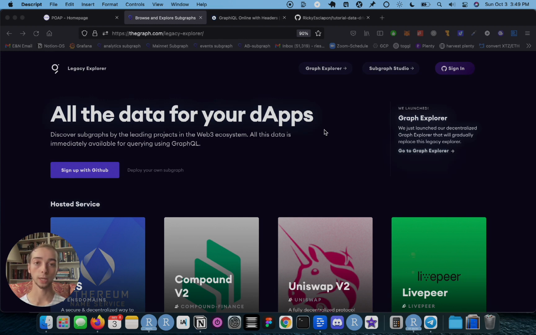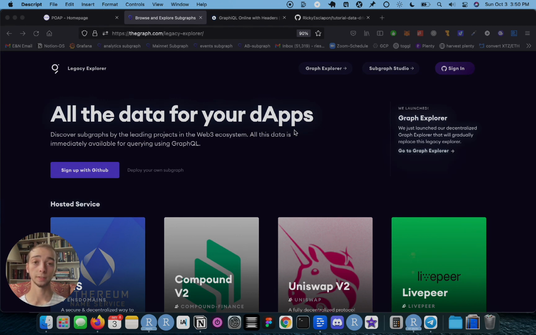So any user can decide that a smart contract has interesting data, and they can use the tools provided by the Graph to create what's called a subgraph. And each of these subgraphs basically provides a public API endpoint that we can get data from and use for things like our Cryptovoxels application.